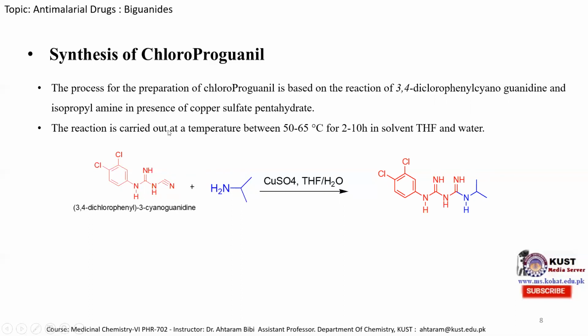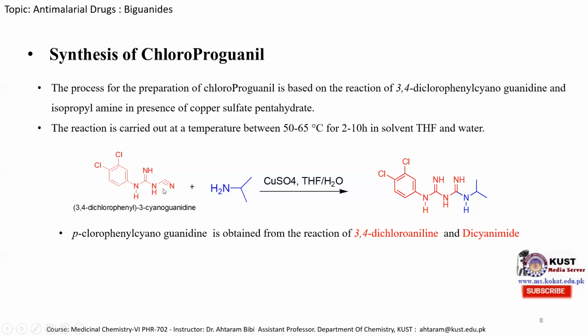And how can we obtain this 3,4-dichlorophenyl 3-cyanoguanidine molecule? The reaction is similar to the previous slide I mentioned for the 4-chlorophenyl 3-cyanoguanidine molecule. In this case, the 3,4-dichloroaniline molecule is reacted with the dicyanamide. So this is the 3,4-dichloroaniline molecule, and when it is reacted with the dicyanamide molecule, we can obtain the